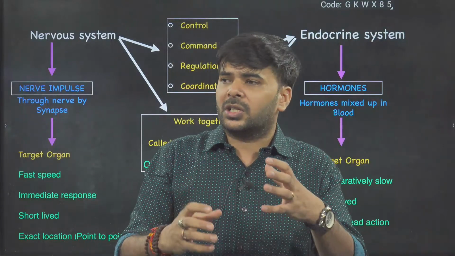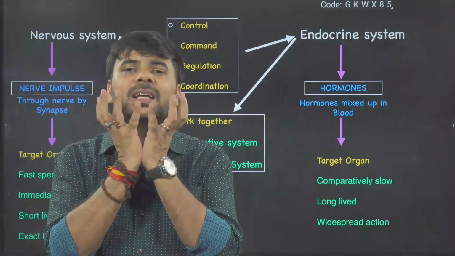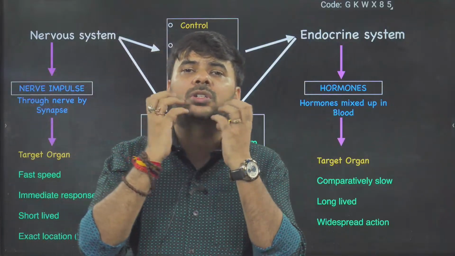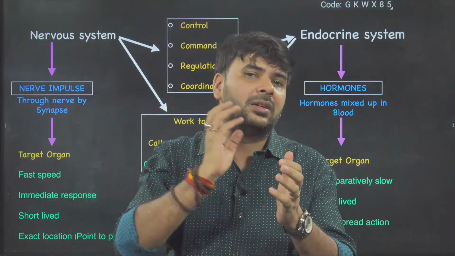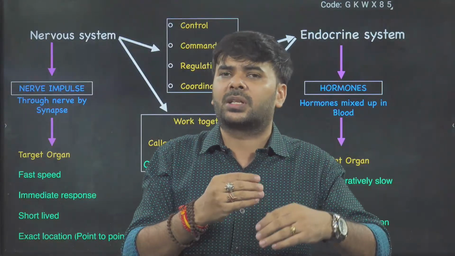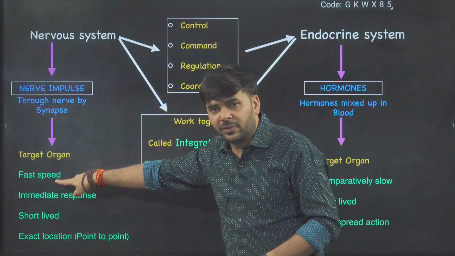Okay, and just after that food name, saliva in your mouth. So your brain sends one command to your salivary gland, saliva released. So this is neural control. Sometimes it is very fast, sometimes it is delayed, sometimes it takes time. So on the target organ it works very fast.